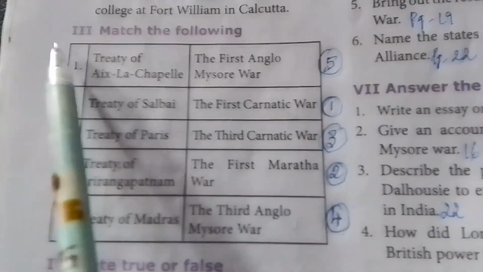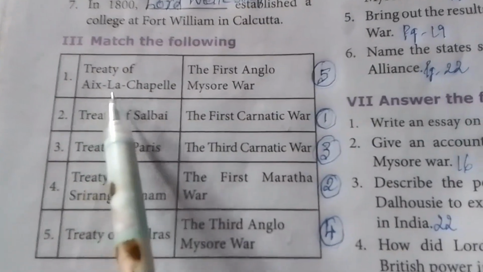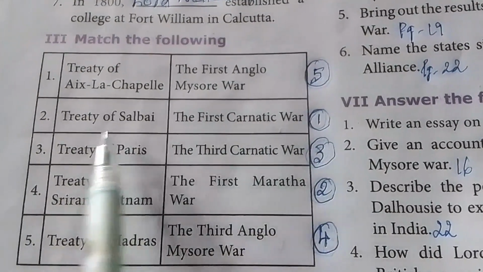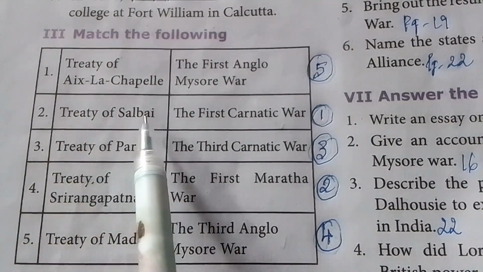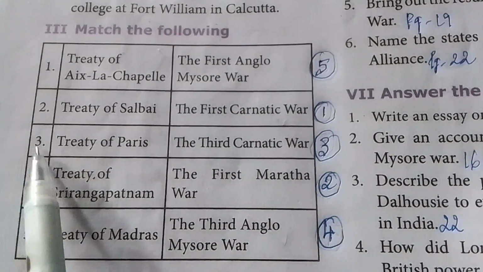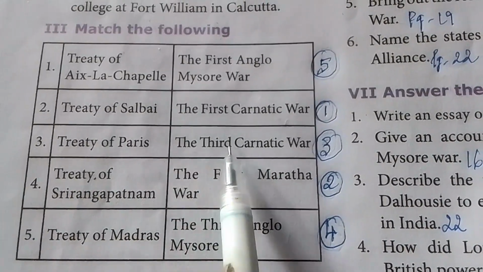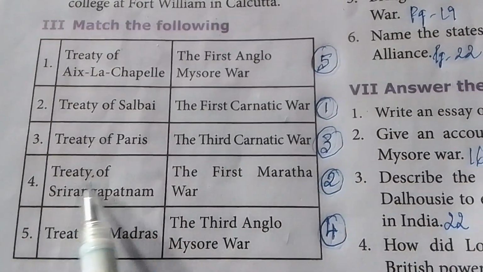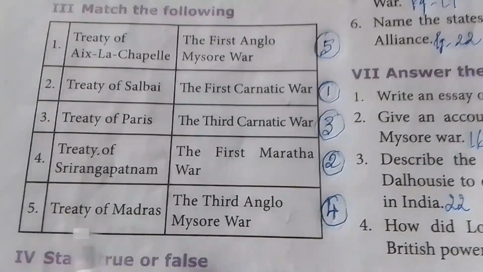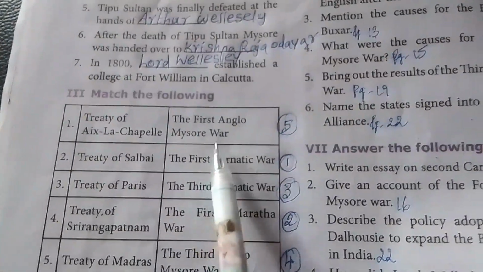Next, third Roman letter, match the following. First one, Treaty of Aix-la-Chapelle, the first Carnatic War. Second one, Treaty of Salbai, the first Maratha War. Third one, Treaty of Paris, the third Carnatic War. Fourth one, Treaty of Srirangapattinam, the third Anglo-Mysore War. Fifth one, Treaty of Madras, the first Anglo-Mysore War.